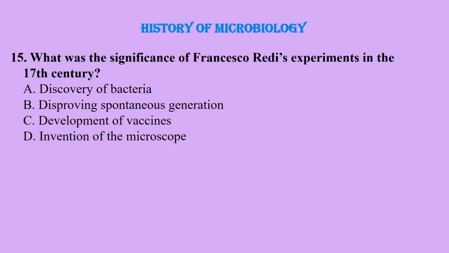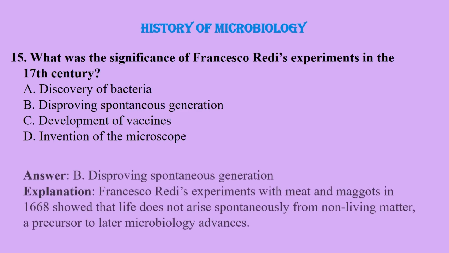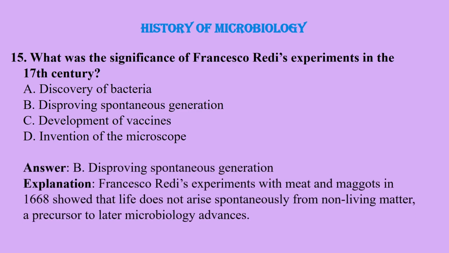Question number 15. What was the significance of Francesco Redi's experiment in the 17th century? Discovery of bacteria, disproving spontaneous generation, development of vaccines, invention of the microscope. And the correct answer is disproving spontaneous generation.